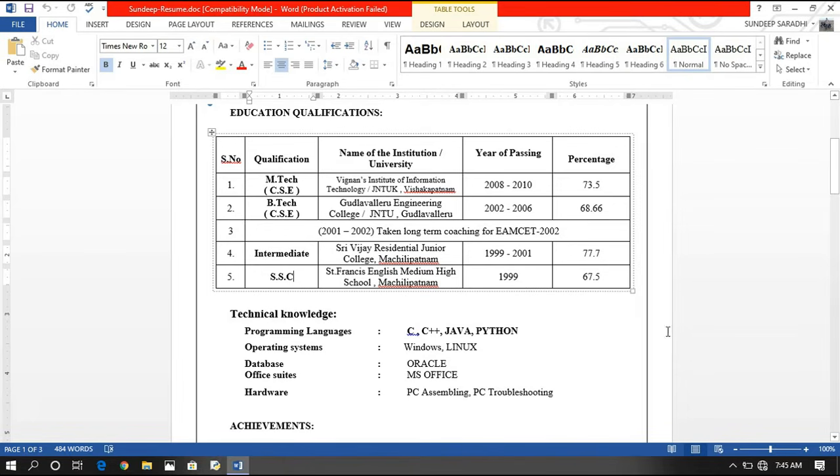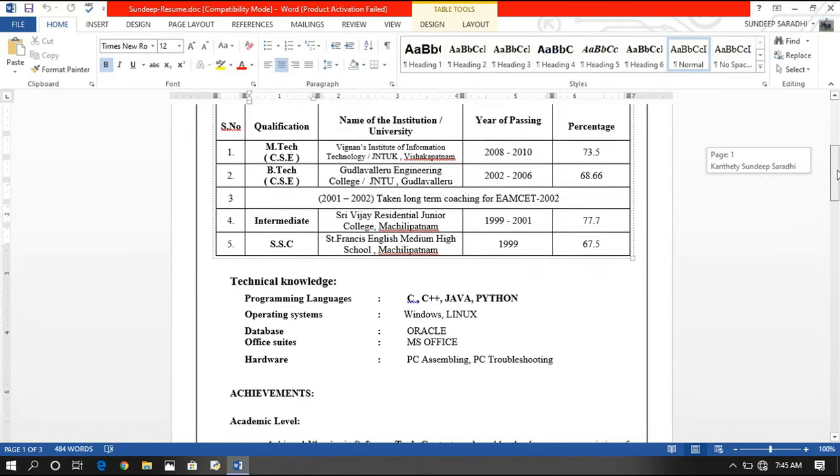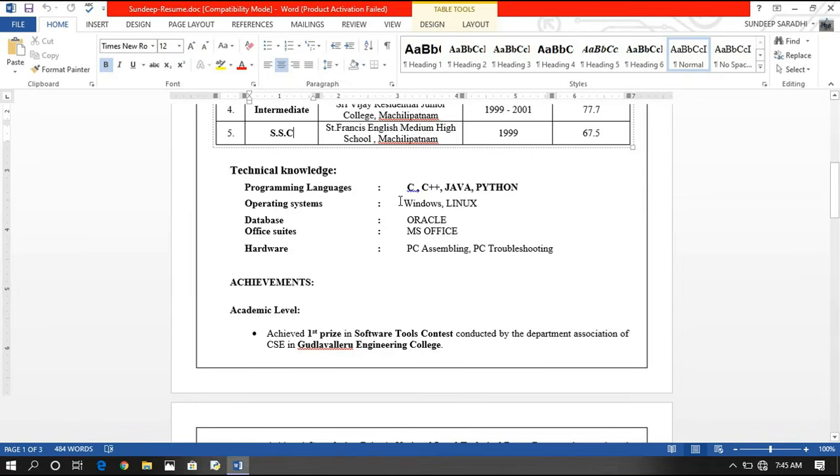And then coming to the technical knowledge, programming languages: I am familiar with C, C++, Java, and Python, so I have mentioned them here. So follow the order. And the operating systems: I am familiar with working environments Windows and Linux, and also the Oracle database, MS Office, and PC assembling and troubleshooting. So I have mentioned all my technical knowledge here.